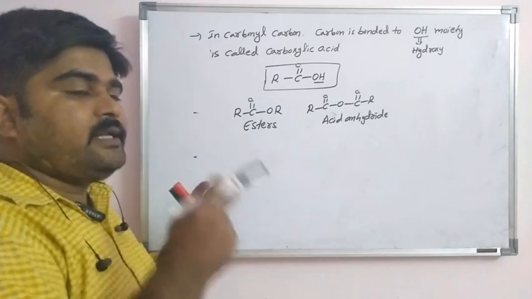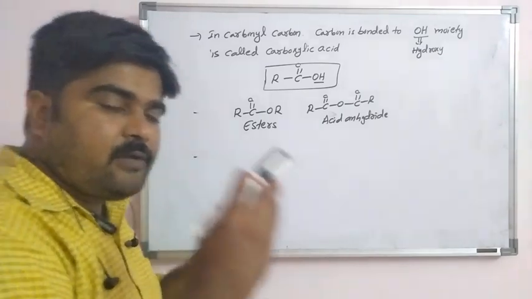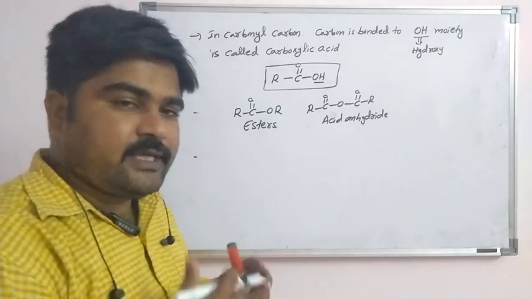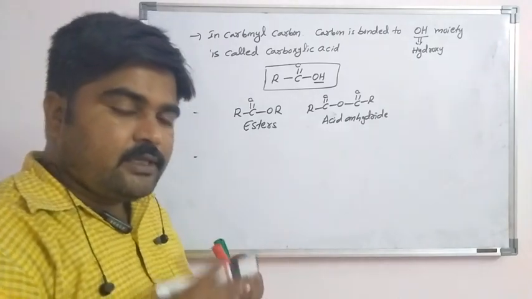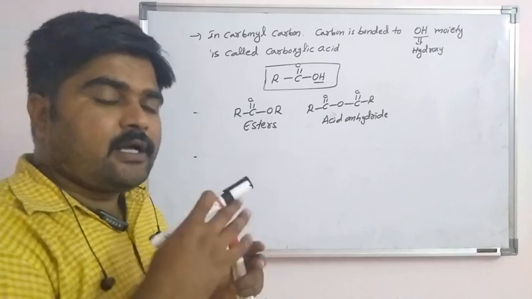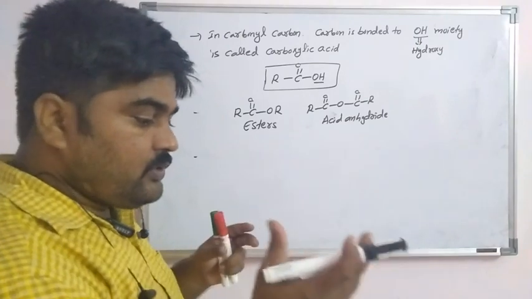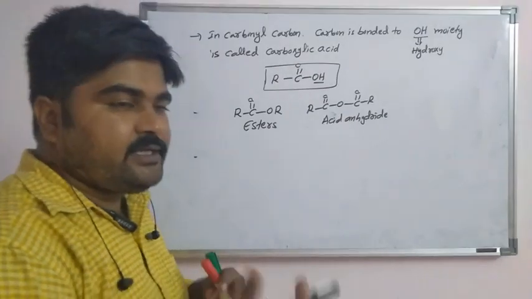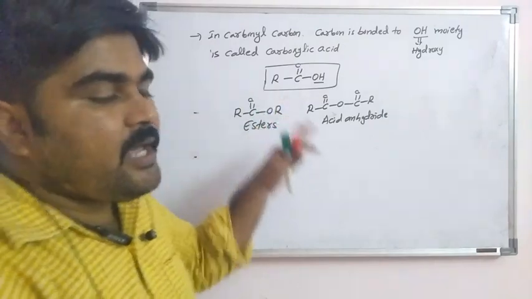So in aldehydes, ketones and carboxylic acids, the common functional group is the carbonyl group. If that carbon is bonded to one hydrogen, that is an aldehyde. If it is attached to two carbons, that is a ketone. Attached to a halogen, an acid halide. Attached to hydroxyl, a carboxylic acid. Bonded to NH2, an amide. Esters and acid anhydrides are derivatives of carboxylic acid. These all have the carbonyl group.